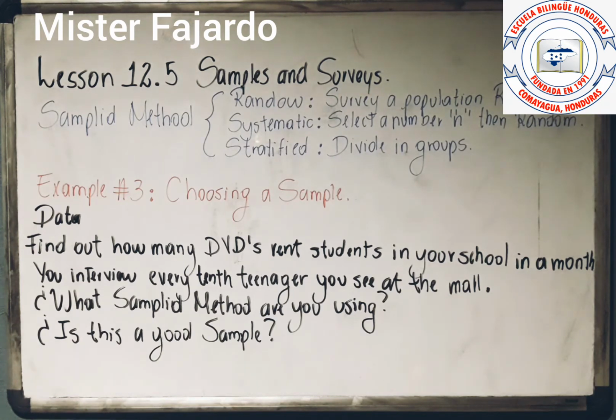It means that you are going to have a system that you need to follow, okay? And stratify is really easy. It's just that you need to divide all the population that you want to survey into groups, in this case, okay? It's really easy. We are going to do example number 3, that is choosing a sample, okay?